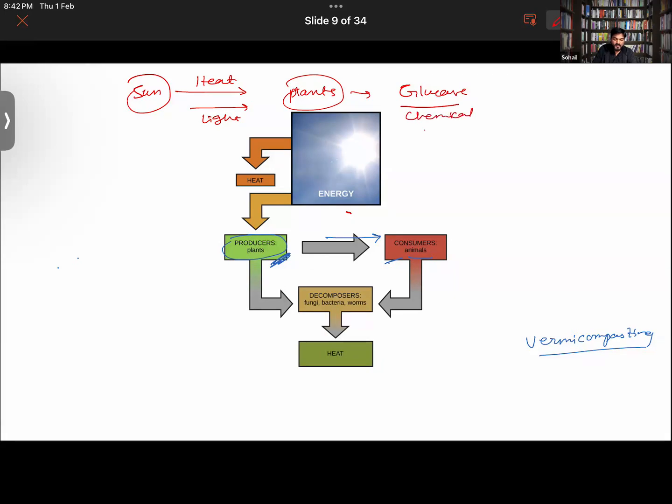When it was taken up by consumers, and the consumers die, they will be decomposed. When decomposition takes place, heat is released into the environment. So you can notice how the light energy has changed into chemical energy, and then again into heat energy. So this is the cycle of change of energy in nature.